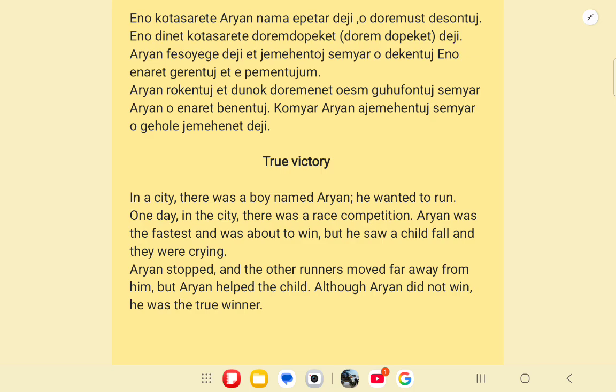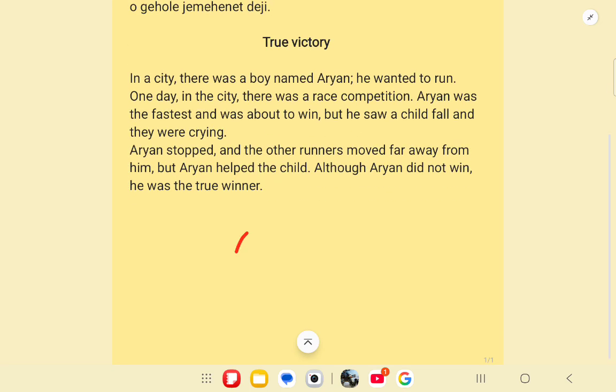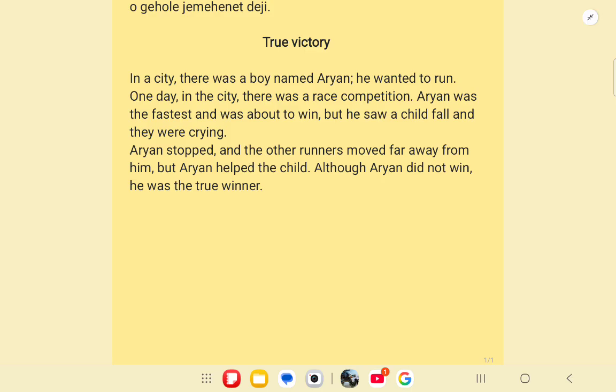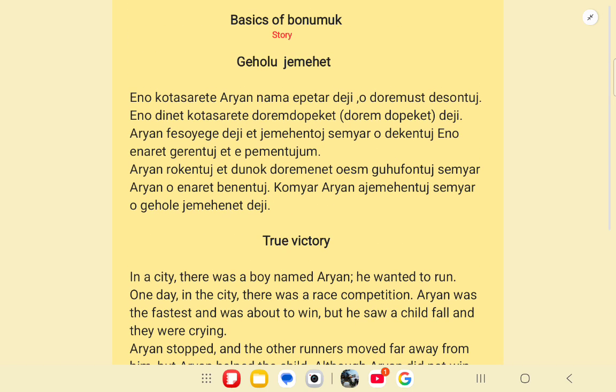Okay, and here the word enaret for child is made up of three words. So n means a person, r is the small suffix, and eth is the noun suffix. So a small person means a child. So enaret is the word for child in Bonumuk. Now let us look at the next paragraph.